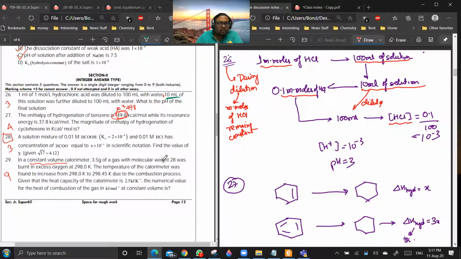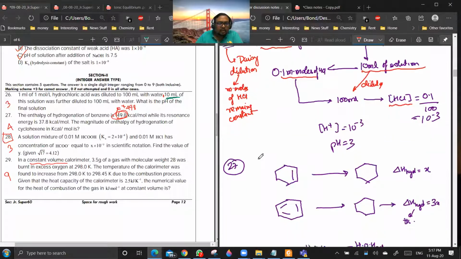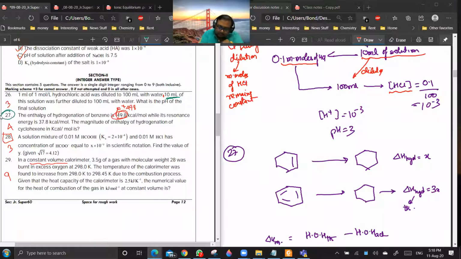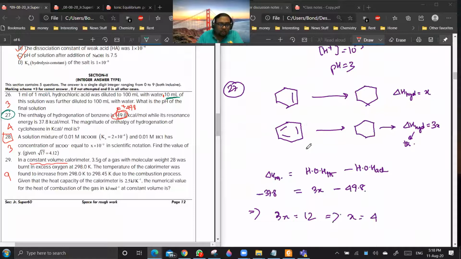Now, in question number 27, when they are saying resonance energy is 37.8 kilocalorie per mole, this means delta H resonance is minus 37.8. Are you getting my point? So based on the calculation, it should be plus 49.8, not minus 49.8.